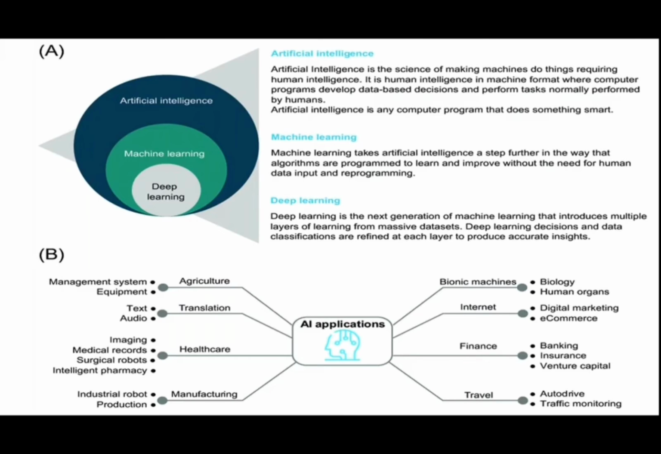Next, deep learning. This is the next generation of machine learning that introduces multiple layers of learning. That means, I can say, it is very deep learning. The deep learning decisions and data classifications are refined at each layer. That means we go deeper and deeper. We will explore it in such a way that we will get the output automatically with the help of whatever data is available. It will give some insights to us.